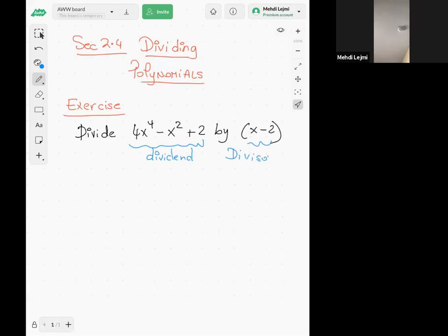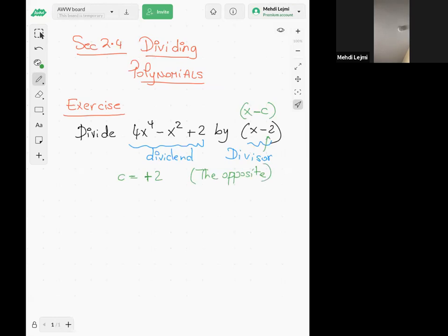The divisor is supposed to be of the form x minus c. So my c is the opposite of minus 2, so c is positive 2. It's supposed to be the opposite of this number here.